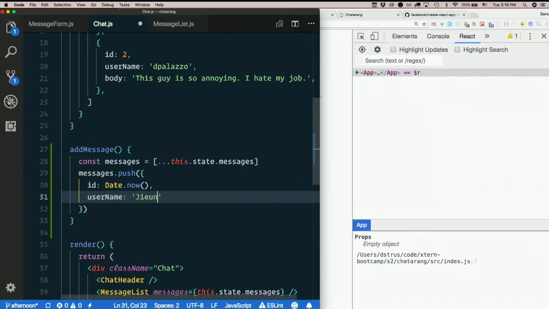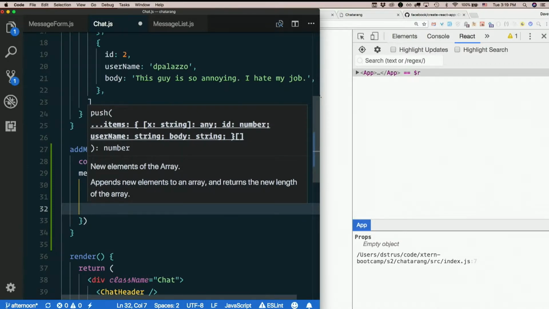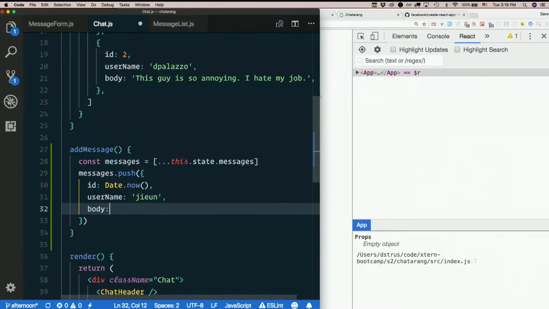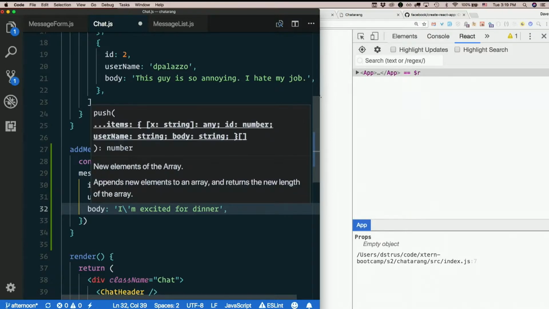Well, this is a username, so I'll lowercase it. And the body of the message is, what's something you would say? Me too. As soon as lunch is over, I just start thinking about how excited I am for dinner. I'm excited for dinner. Why not?